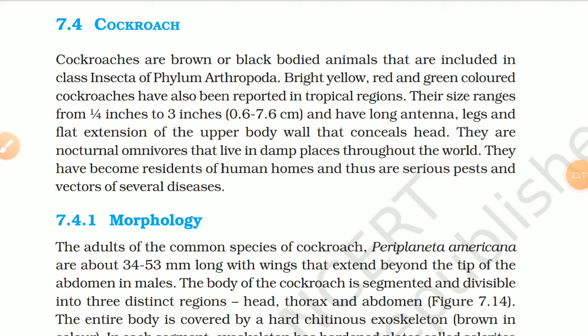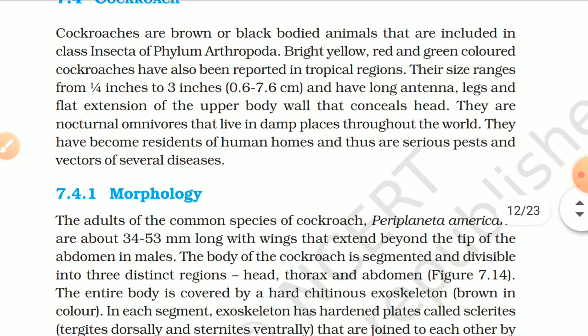7.4. Cockroach. Cockroaches are brown or black-bodied animals that are included in class Insecta of phylum Arthropoda. Bright yellow, red, and green-colored cockroaches have also been reported in tropical regions. Their size ranges from 1/4 inch to 3 inches, 0.6 to 7.6 centimeters, and they have long antennae, legs, and flat extensions of the upper body wall that conceal the head. They are nocturnal omnivores that live in damp places throughout the world. They have become residents of human homes and thus are serious pests and vectors of several diseases.